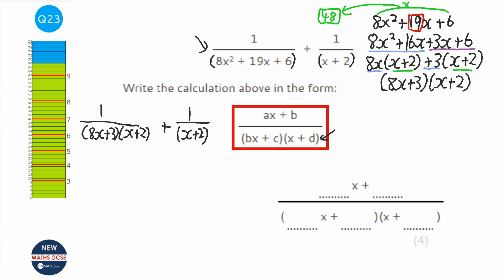Now you notice that actually that bracket is the same. So all I need to do is times top and bottom here by 8x plus 3. I'm squishing it a little bit. And it will have a common denominator. Right, so I'll rewrite that just to make sure my working out is really clear.